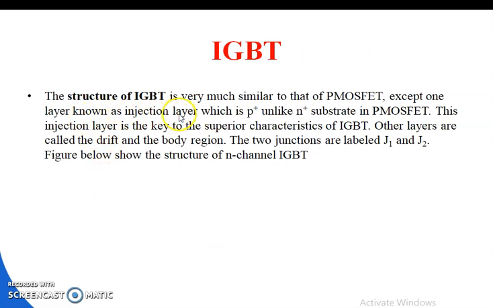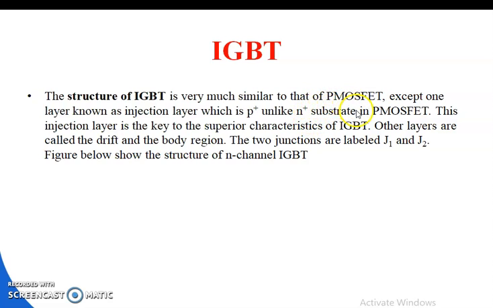The structure of the IGBT is very similar to that of the power MOSFET, except for one layer known as the injection layer, which is P plus, unlike the N plus substrate in the power MOSFET.